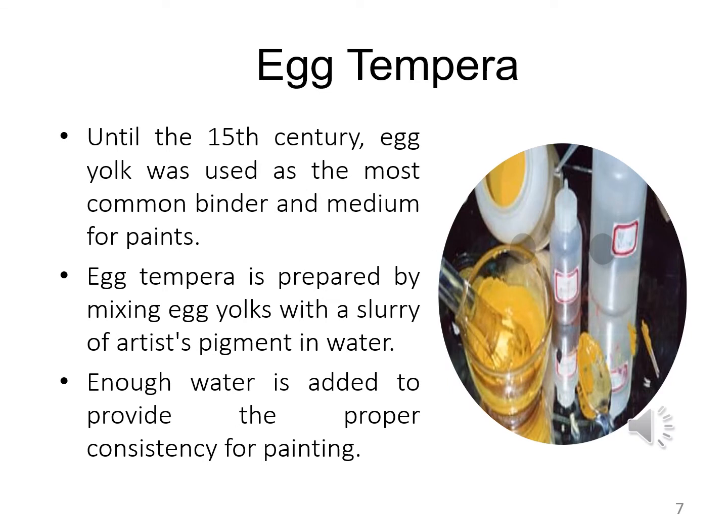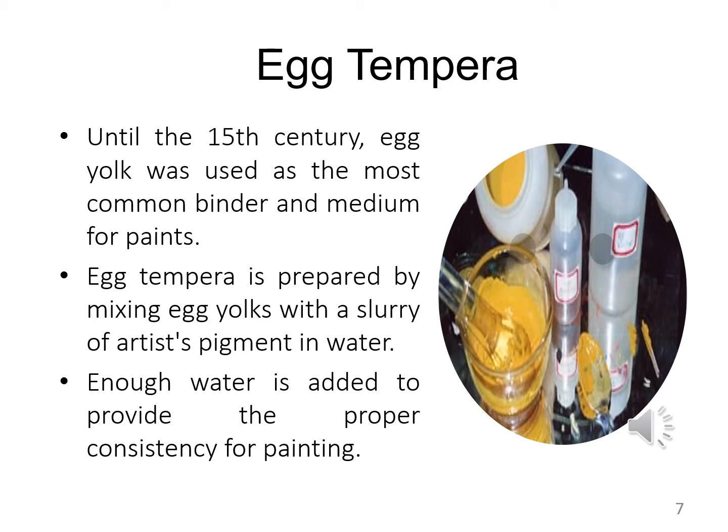Egg tempera. So what is egg tempera and when was egg tempera used? Egg tempera is an emulsion of pigment and egg yolk used in tempera painting. So a pigment and egg yolk used in tempera painting was the egg tempera.